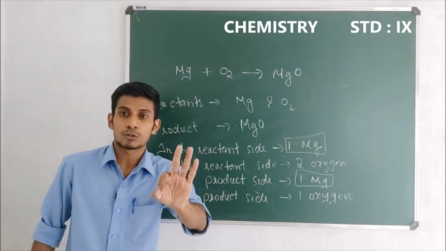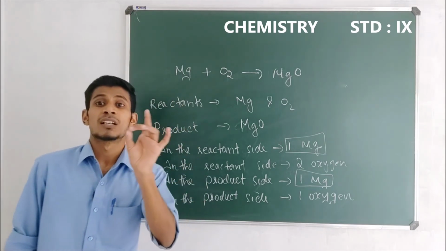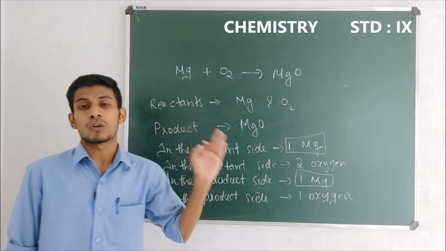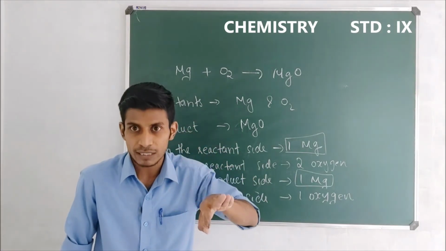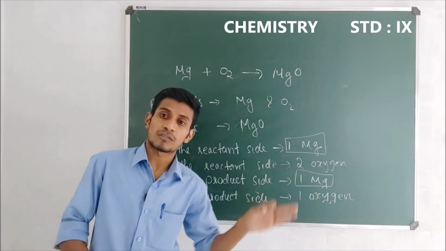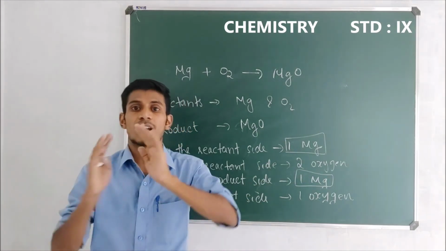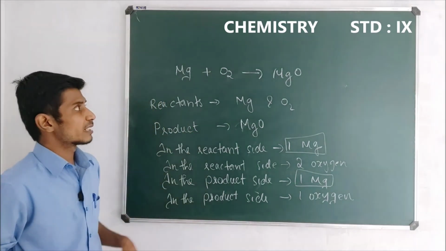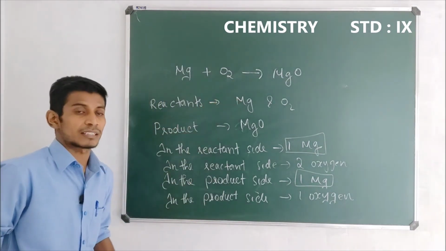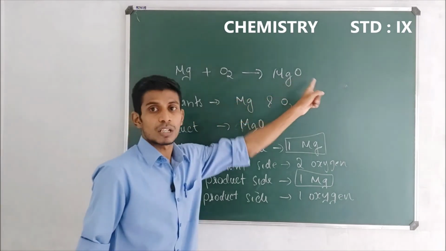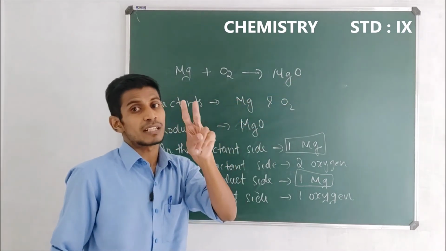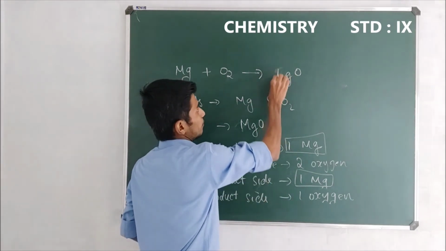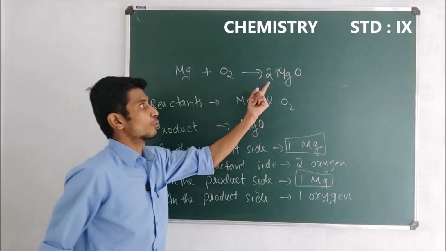So what we have to do, it's very good, we have to make the total number of oxygen atoms equal in the reactant side and also in the product side. So just look at here how I am going to do it. In the product side we have only one oxygen. In order to make it 2, what do we have to do? Yes, we have to take it 2 times. So I am providing 2 in front of it.